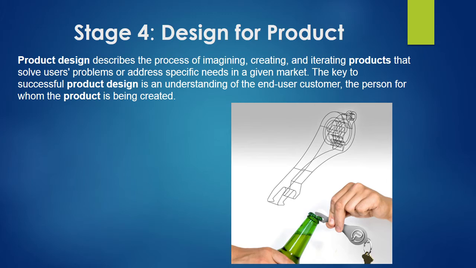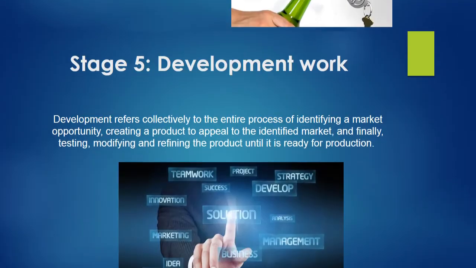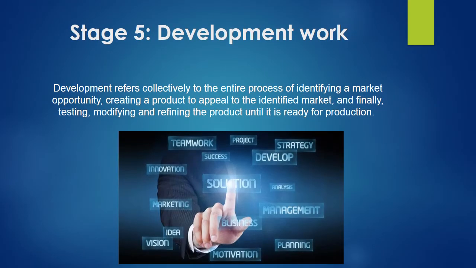After the final design work of the product has been decided upon, the next stage is development work. Now, since the design is already prepared, we have got the market feedback, we already know what the testing results were, we can now start on all the actions that are necessary to develop that designed product.